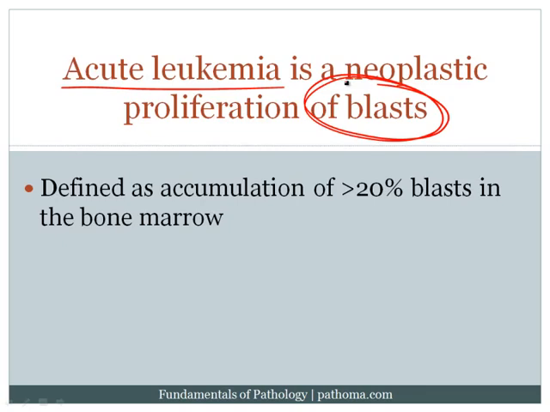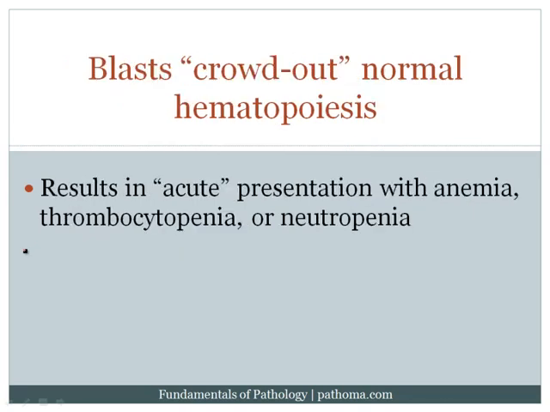So we need a strict definition for what exactly an acute leukemia is, and that definition is greater than 20% blasts in the bone marrow. When there are greater than 20% blasts in the bone marrow, that is defined as an acute leukemia. Now, in an acute leukemia, the blasts will crowd out normal hematopoiesis.